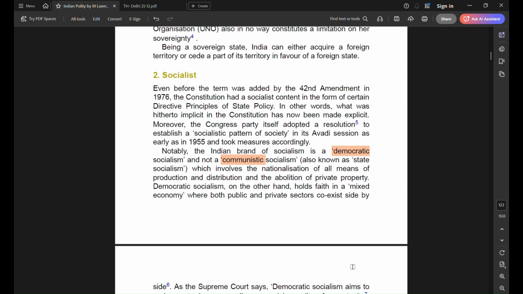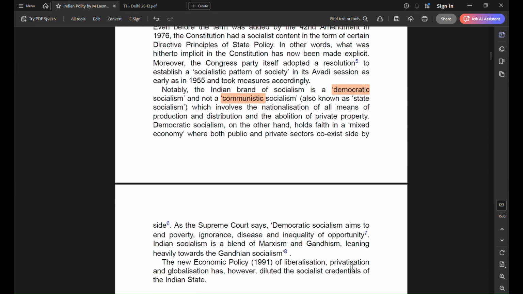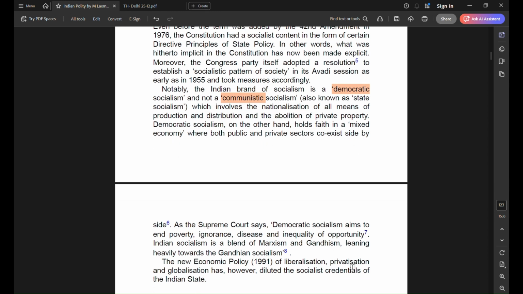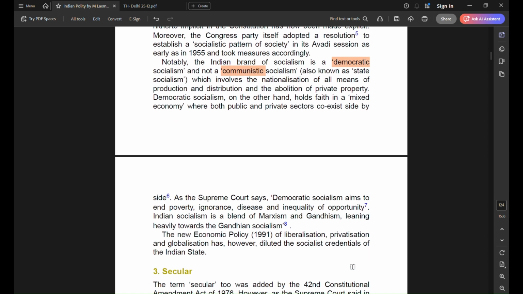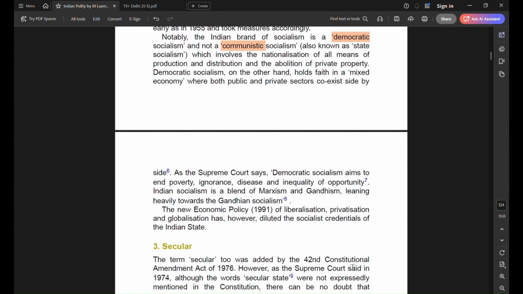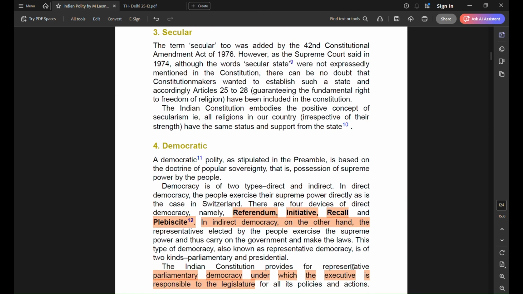Socialist, we have democratic socialism, meaning our aim is to eradicate poverty, bring equality, but we are not talking about state owned enterprises. Here both public and private sector can coexist. We follow mixed economy. In secularism also, we have a positive concept of secularism where all religion is equally respected, and the state has a principled distance from all religions, while in west there is complete separation of state and religion.